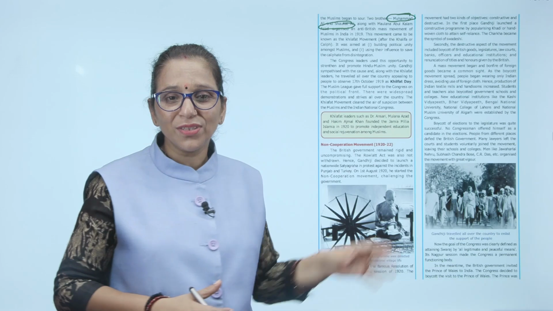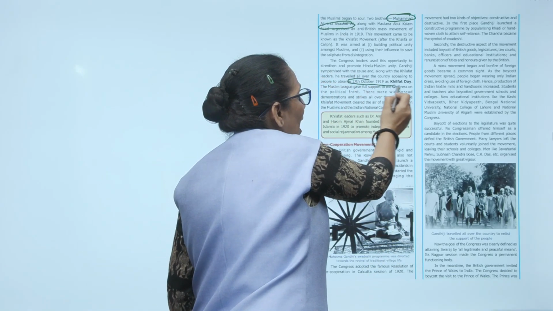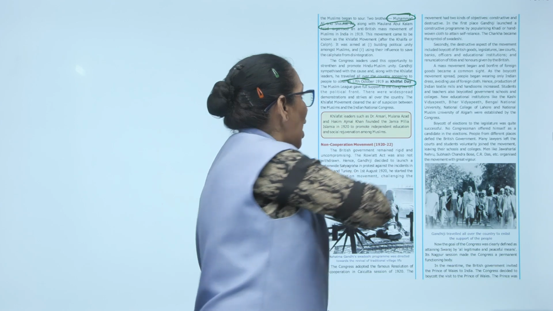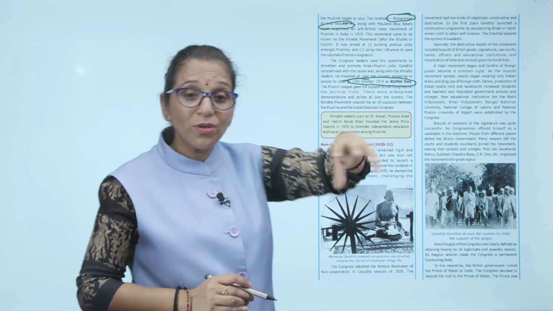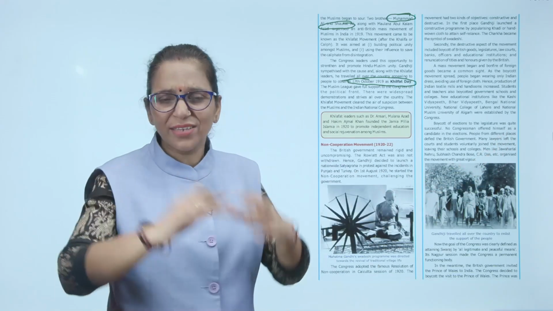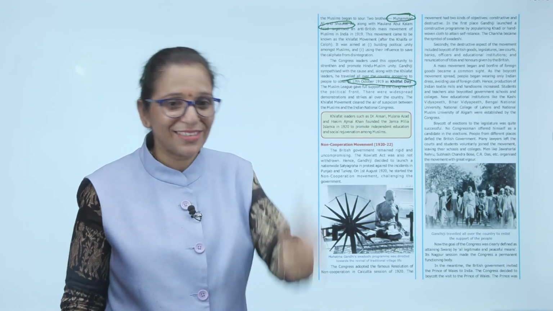So Gandhiji sympathized with the cause, and along with the Khilafat leaders, he travelled all over the country appealing to people to observe 17th October 1919 as the Khilafat Day. And the Muslim League gave full support to Congress on this political front. I mean, that was the day where we can see that Hindus and Muslims unite, stand under one umbrella. There were widespread demonstrations and strikes all over the country. The Khilafat movement cleared the air of suspicion between Muslims and the INC.